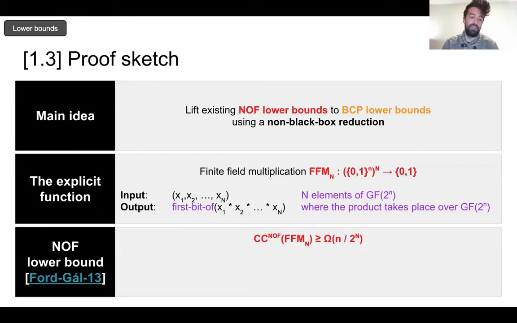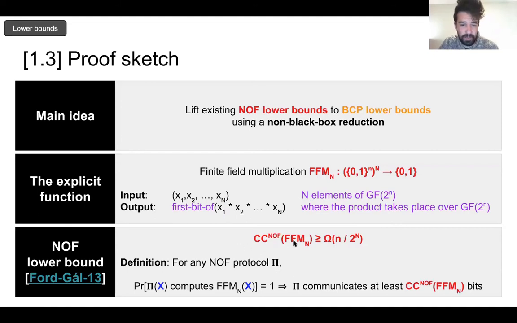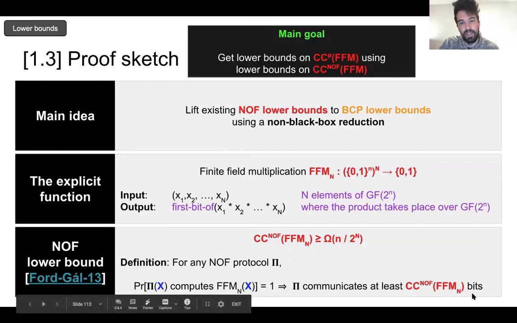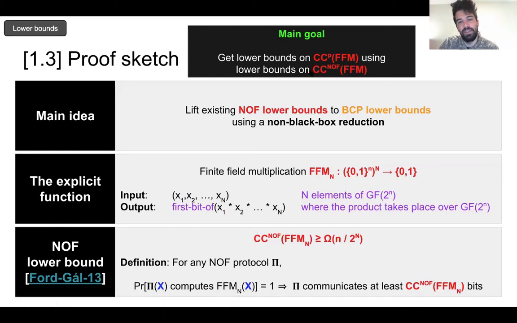Okay, so in 2013, Ford and Goyal showed that this very simple function has NOF lower bounds that match the best NOF lower bounds we know. So it will be very nice to work with. In particular, by definition of this communication complexity that we've seen earlier, this means that if you have some protocol that's computing finite field multiplication with probability 1 over sampling a uniform input, it must be using at least this many bits, right? That's the definition. Okay, so the main goal, again, is to lift these NOF lower bounds to these more general BCP lower bounds.